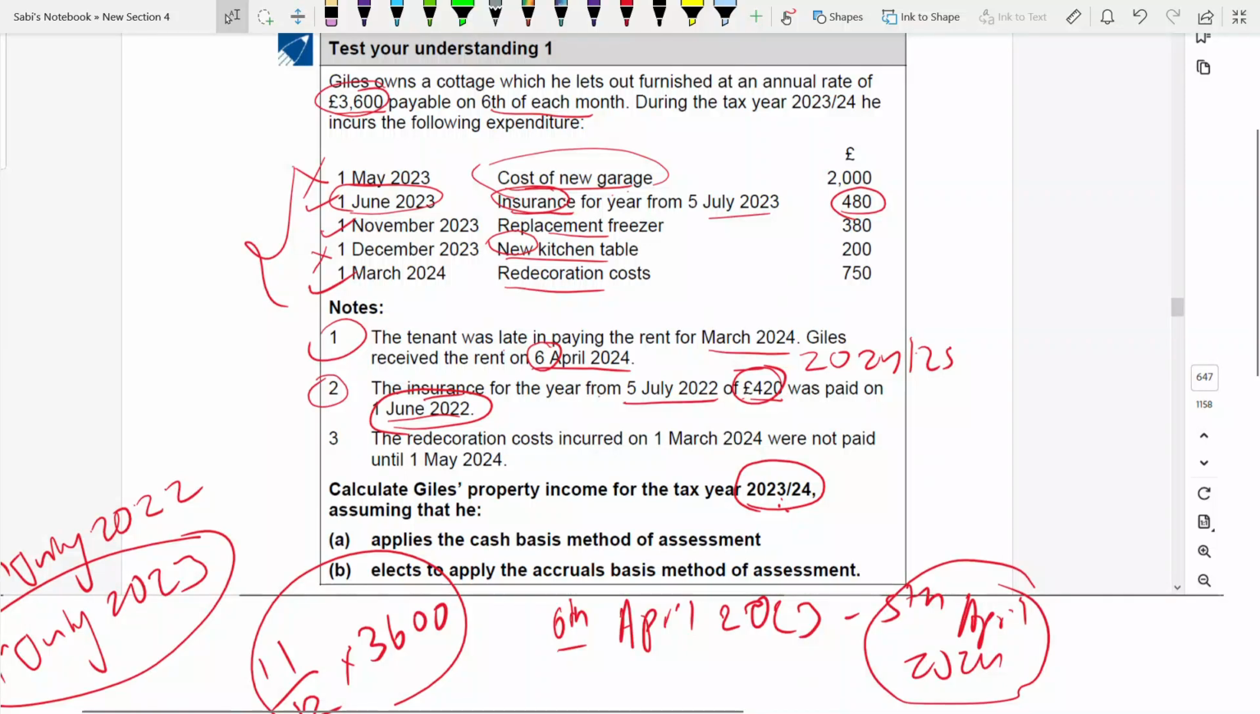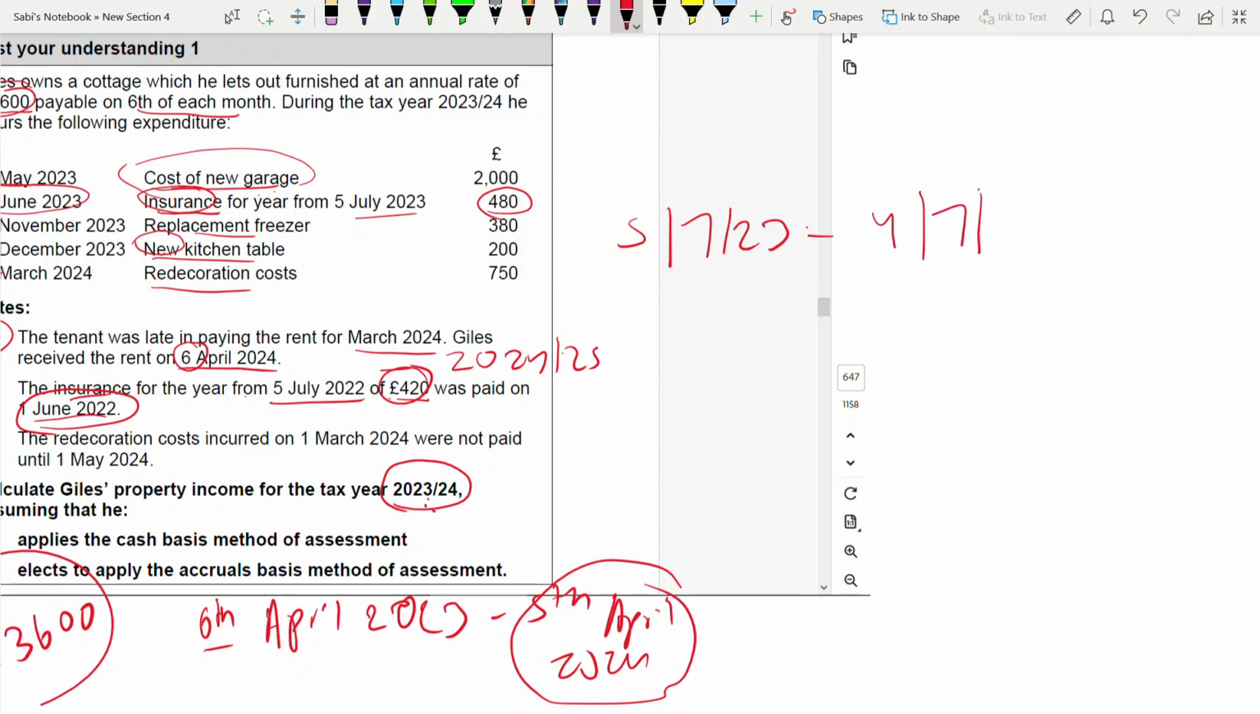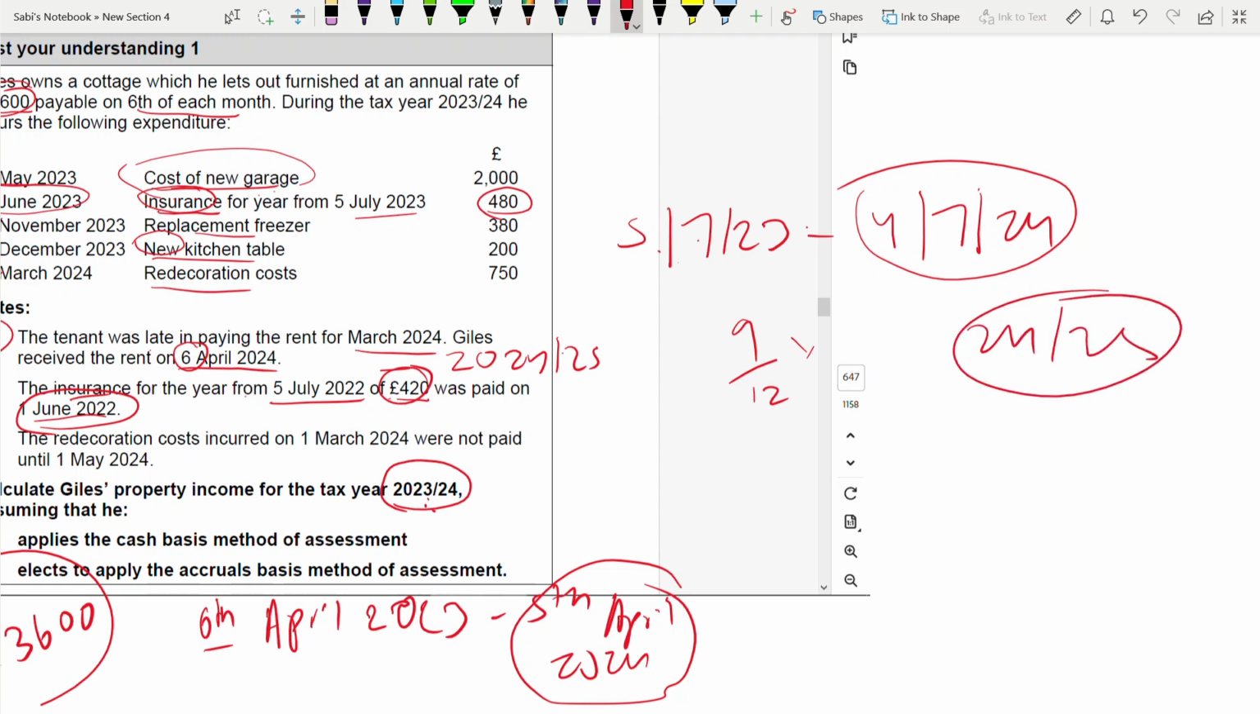if you see here insurance, it is paid on 1st of June 23 running from 5th July 23. For the year means 5 July 23 to 4th July 24. So how many months are relevant for this tax year? Starting from 5th July 23: July, August, September, October, November, December, January, February, March, only 9 months. The remaining 3 months fall in the next tax year, 24-25. It's not relevant for us. It is not this year because they asked for 23-24. So 9 months of 480 you have to take.